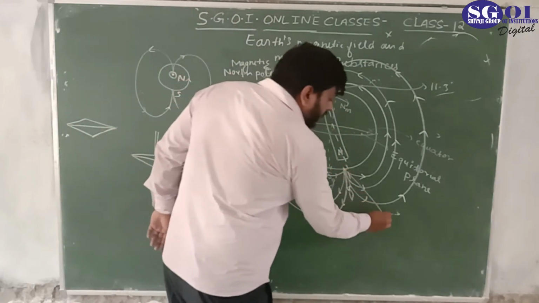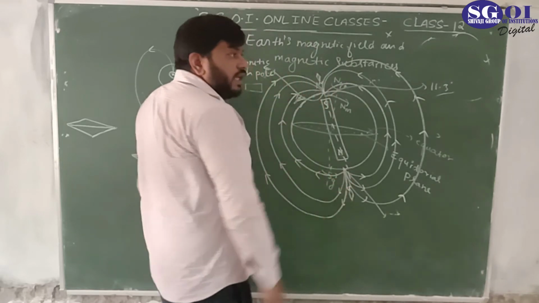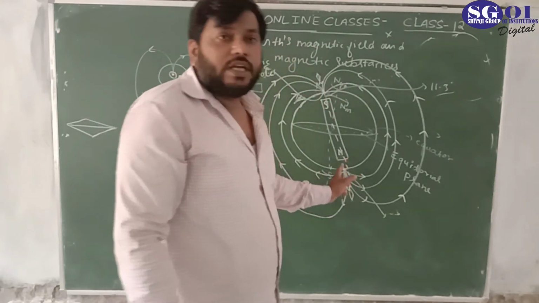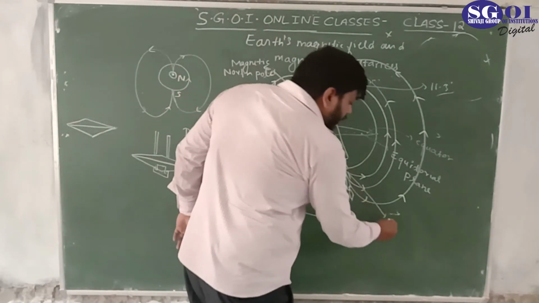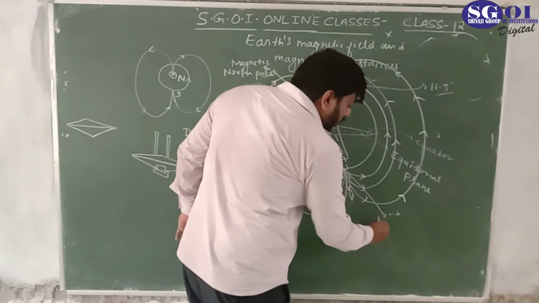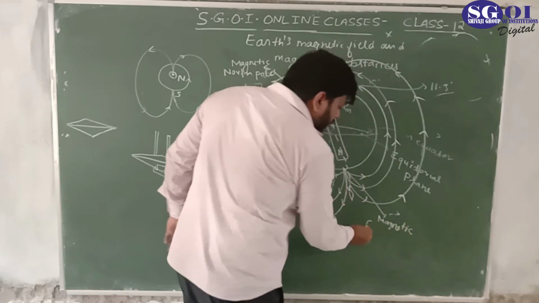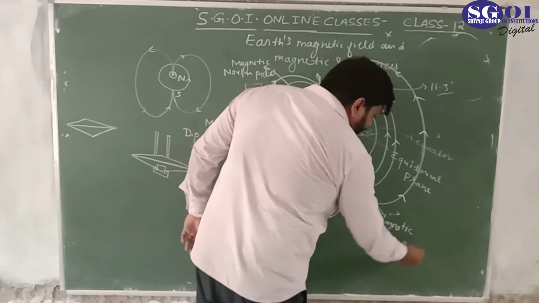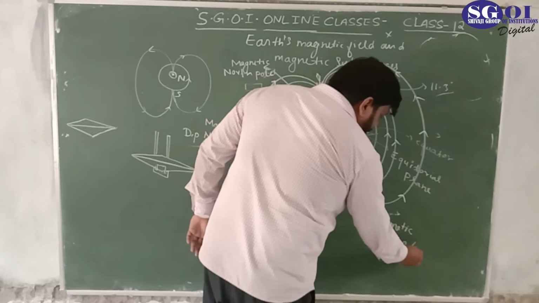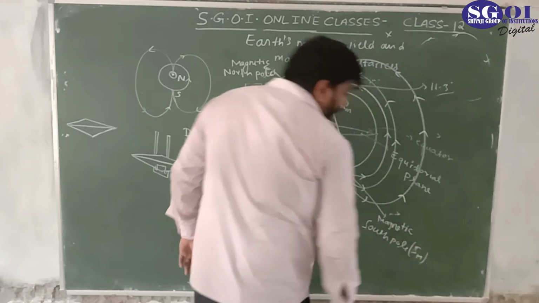And this place can be defined as the magnetic south pole, because the dip needle's south is pointing toward the earth surface. So this point is defined as the magnetic south pole. Magnetic south pole means this is south, S N.